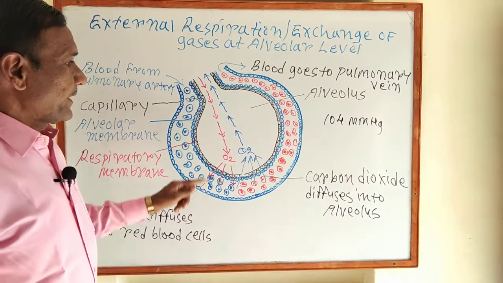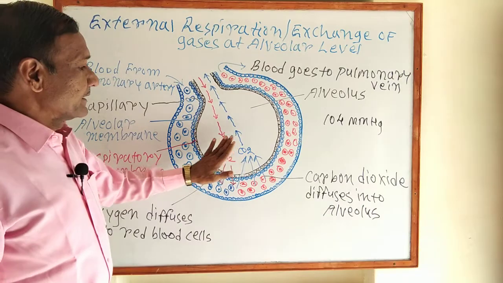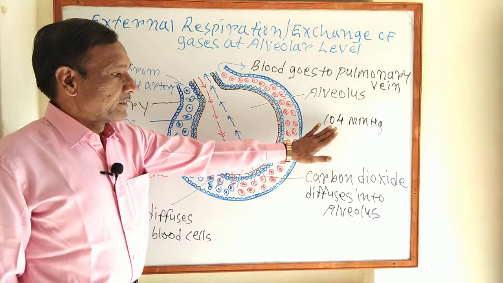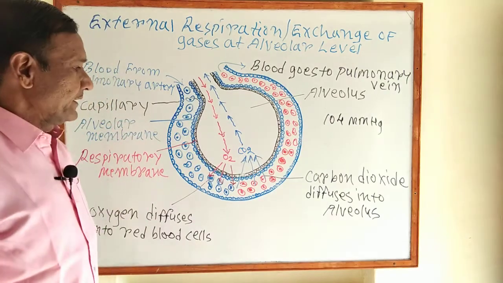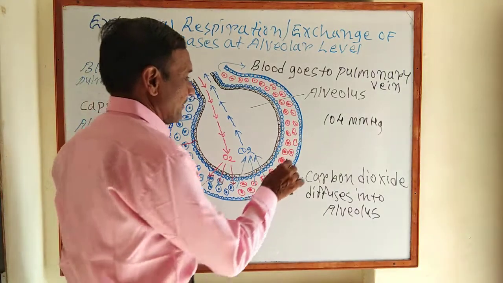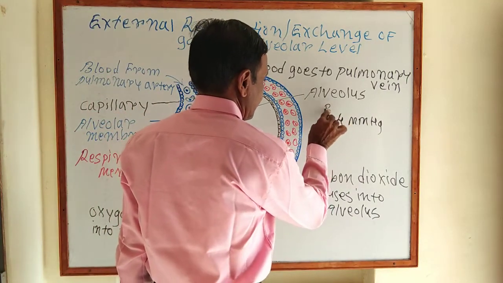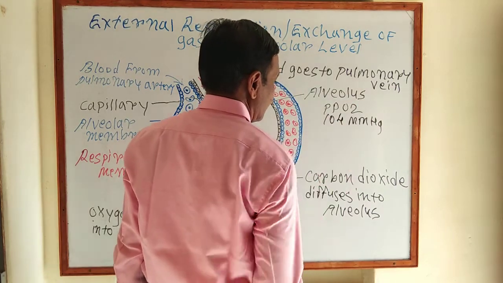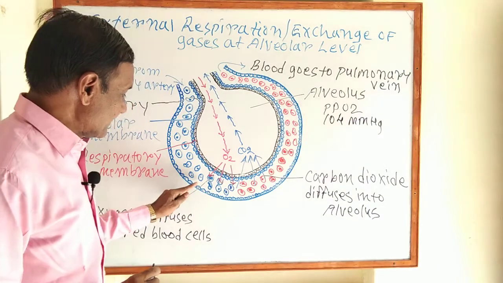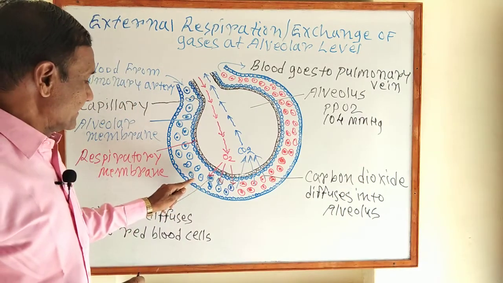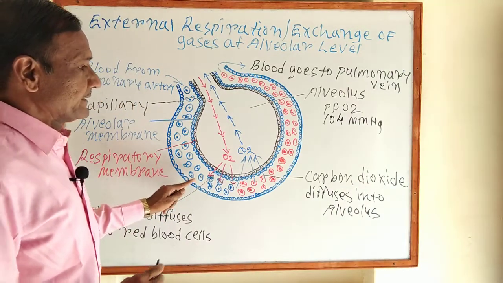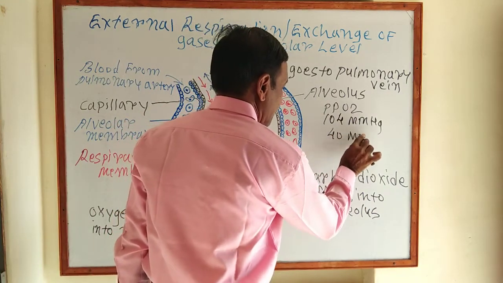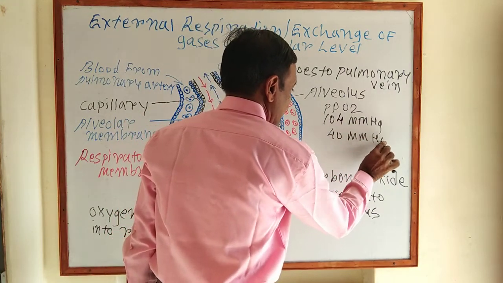What is the partial pressure of oxygen in the alveolus? 104 mm Hg. And the partial pressure of oxygen in the blood capillaries is 40 mm Hg.